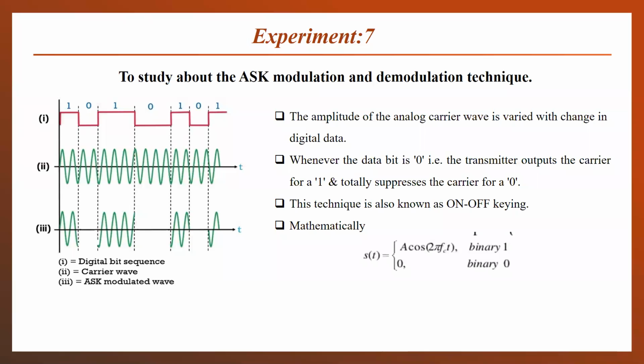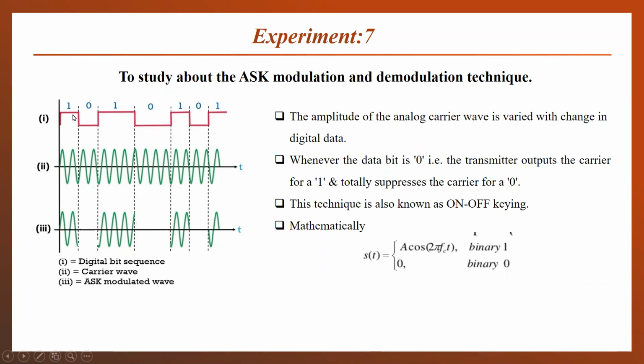So now we will move forward to our experiment number 7, which is about the ASK modulation and demodulation scheme. What is ASK? We have learned already. I will show you again here. Here the amplitude of the analog carrier signal is varied with the change in digital data. When the digital data changes from 1 to 0 or 0 to 1, the amplitude of the carrier will be varied. The transmitter outputs the carrier for bit 1 and totally suppresses the carrier for 0.